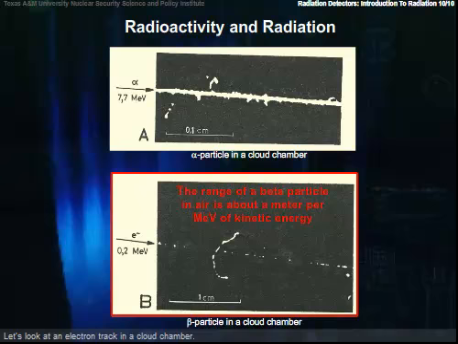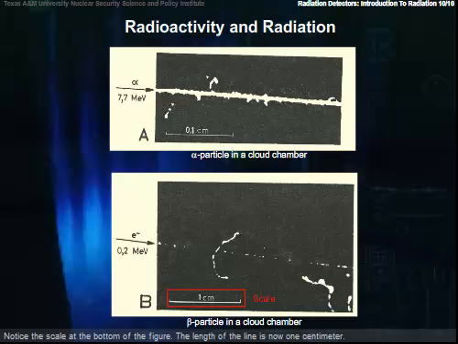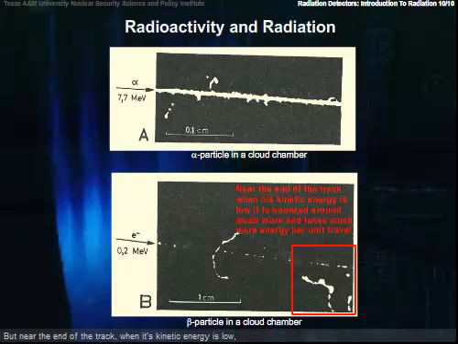Let's look at an electron track in a cloud chamber. Notice the scale at the bottom of the figure. The length of the line is now 1 centimeter. We see here during the high energy part of its travel, the electron often travels more or less in a straight line. But near the end of the track, when its kinetic energy is low, it's bounced around much more and loses much more energy per unit travel.